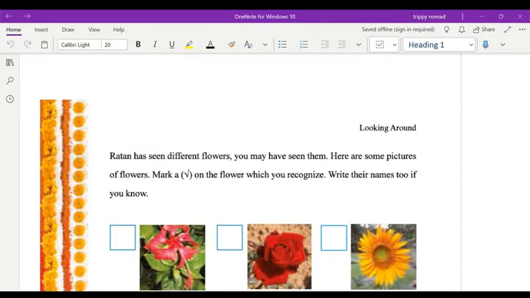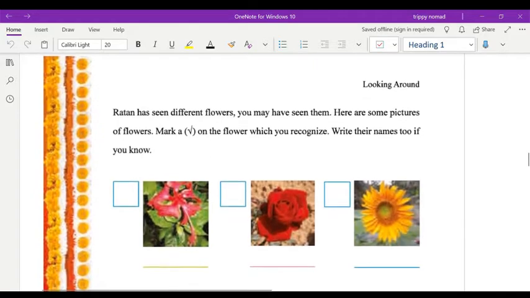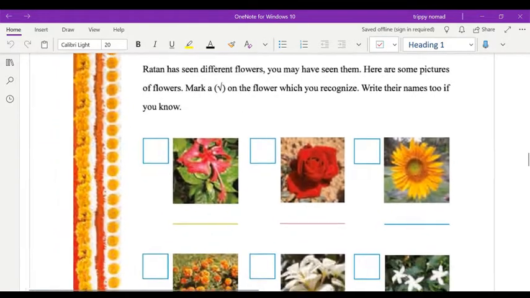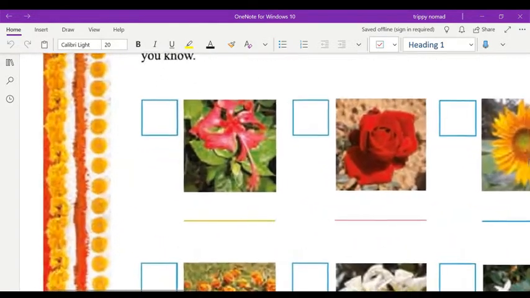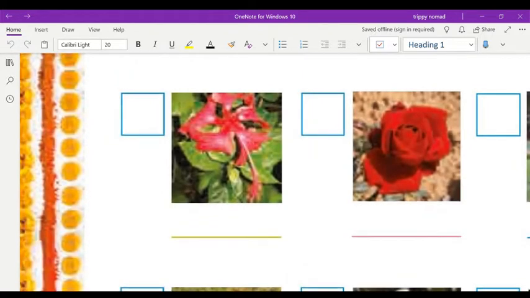Ratan has seen different flowers. You may have seen them. Here are some pictures of flowers. Mark a tick on the flower which you recognize. Write their names too if you know. Children, first one, this flower. I am telling you the names of flowers. You have to write the names of flowers yourself. Even I have given the homework. You have to write the names of flowers.